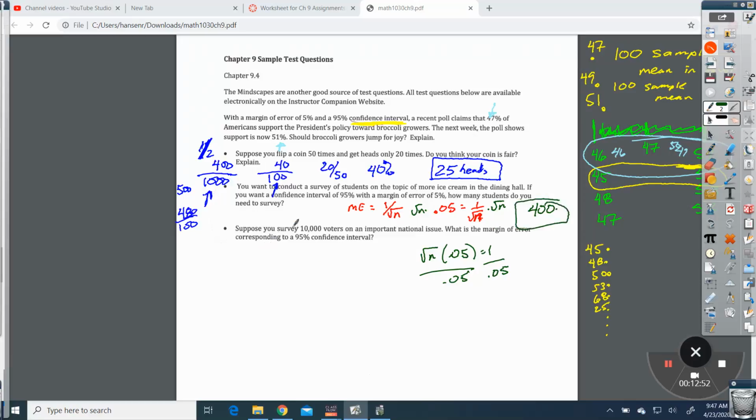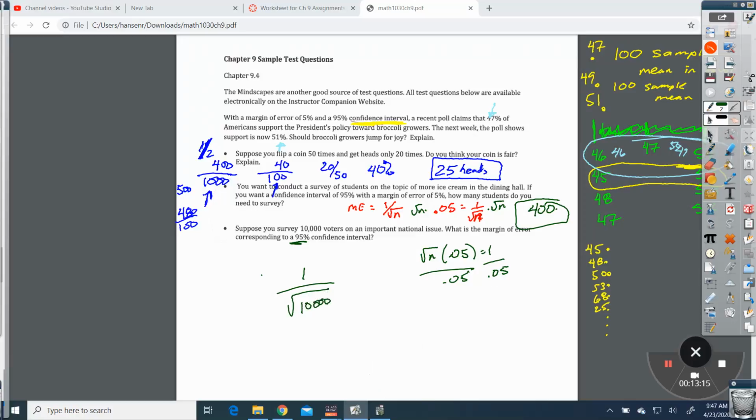So suppose you survey 10,000 voters on an important national issue. What is the margin of error corresponding to a 95% confidence interval? So again, for the margin of error, it doesn't matter about this. It matters about this, the number of people we take. So 1 divided by the square root of 10,000.